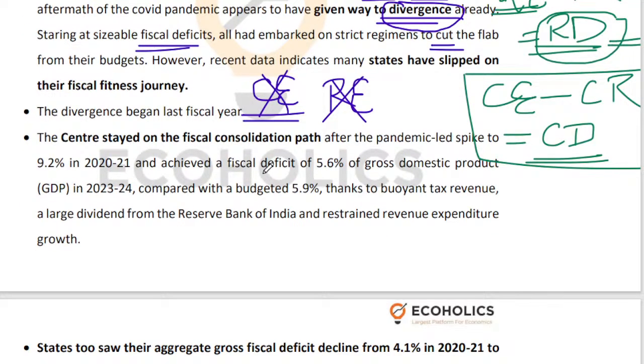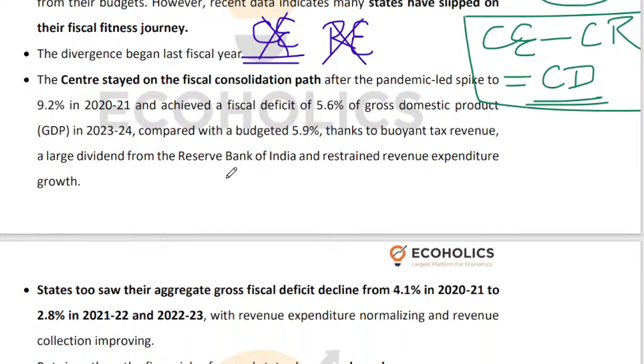Now let's discuss in some more detail. Let's put some numbers on the table, and let's put the center's numbers first. So the center has stayed on the fiscal consolidation path. The fiscal deficit of the central government was 9.2% in 2021. There is an entire story behind why this number became 9.2%, but I will not get into that story immediately because my discussion will be going in a different direction then. So let's just look at the numbers. The center had a fiscal deficit of 9.2% in 2021. They brought it down to 5.6% by 23-24.